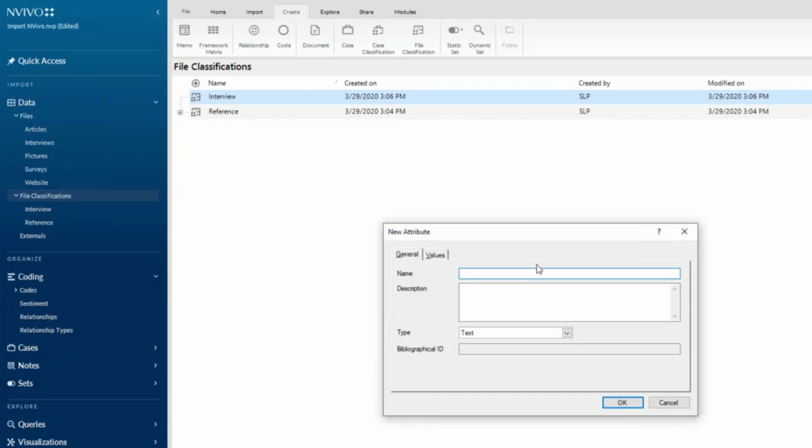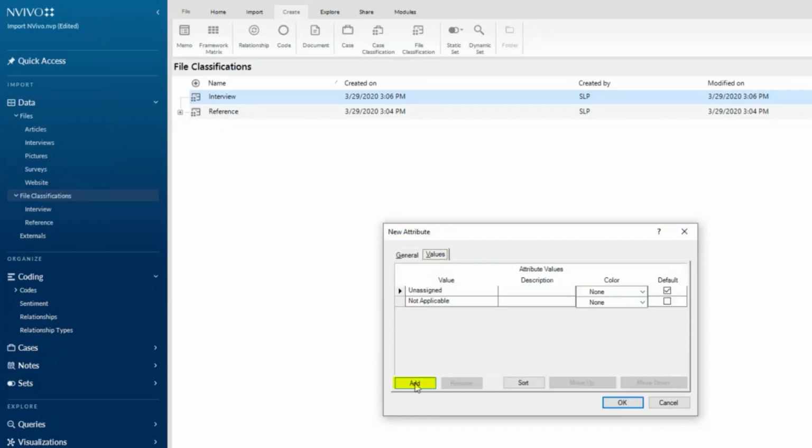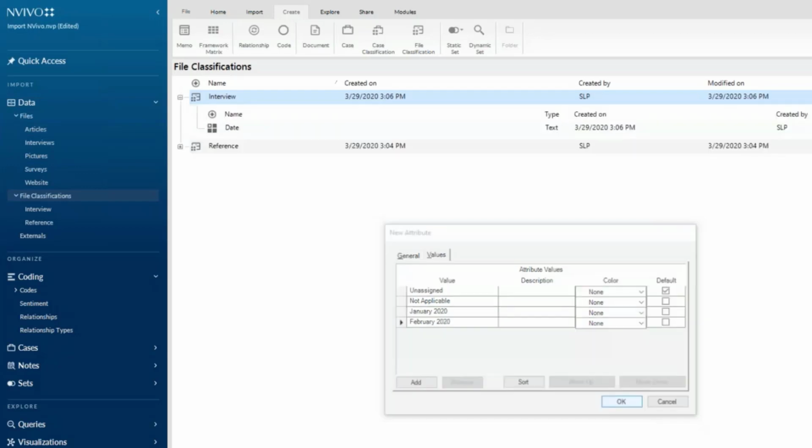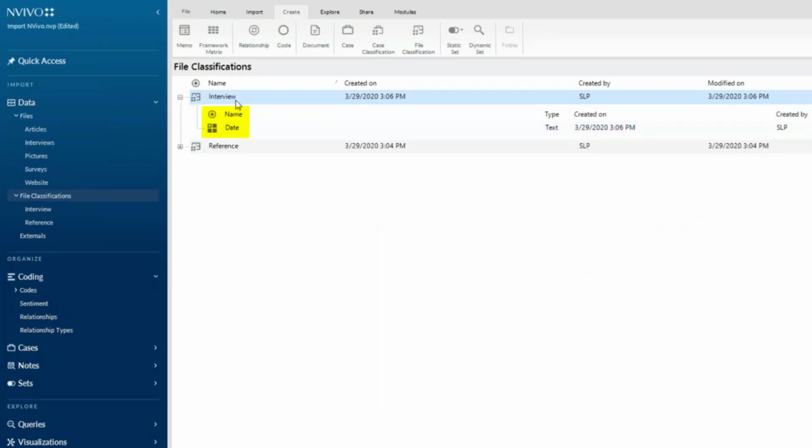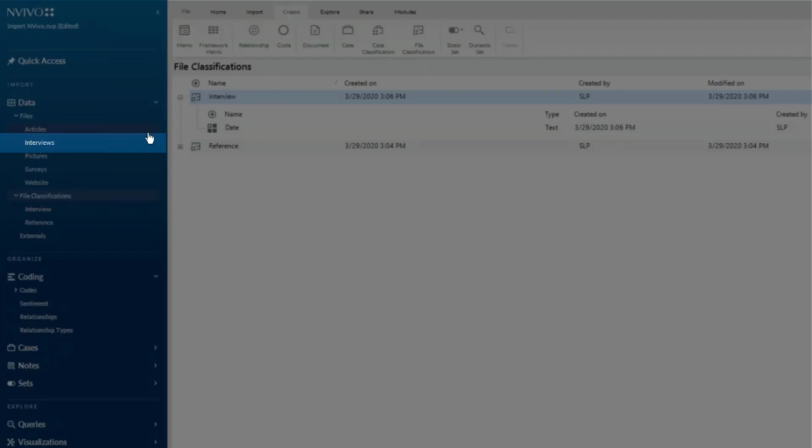So if I wanted to keep track of the date of the interview, I could, and then I would go to values and assign the date. And I could also do the same thing, create for the time or the interviewee too. And then I'd be able to assign this information to the interview.